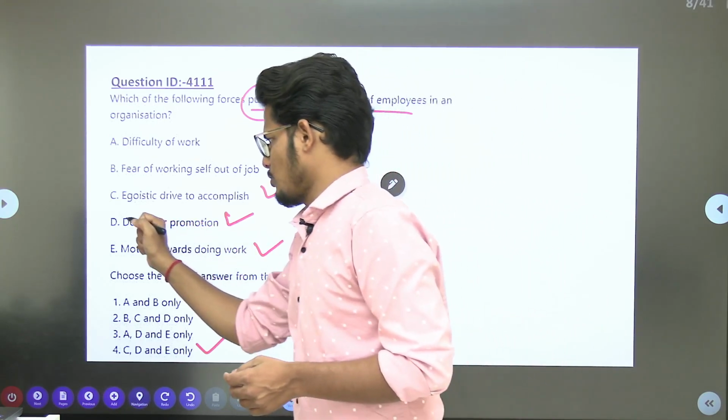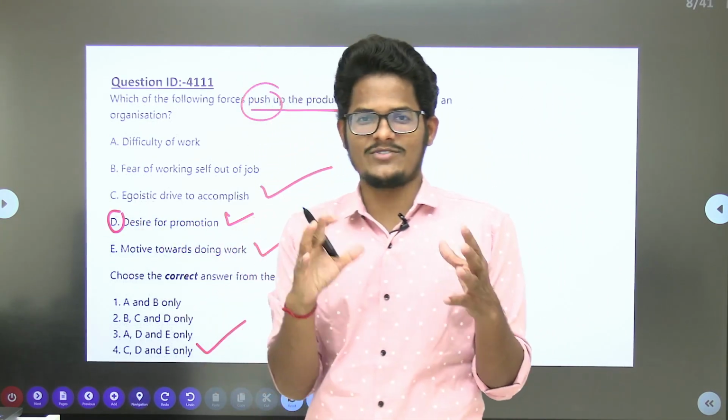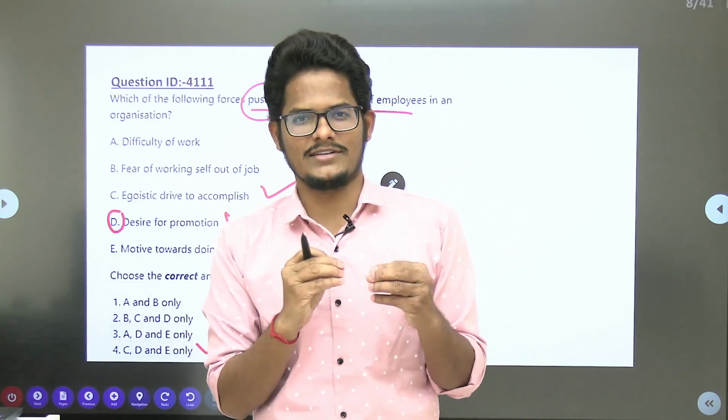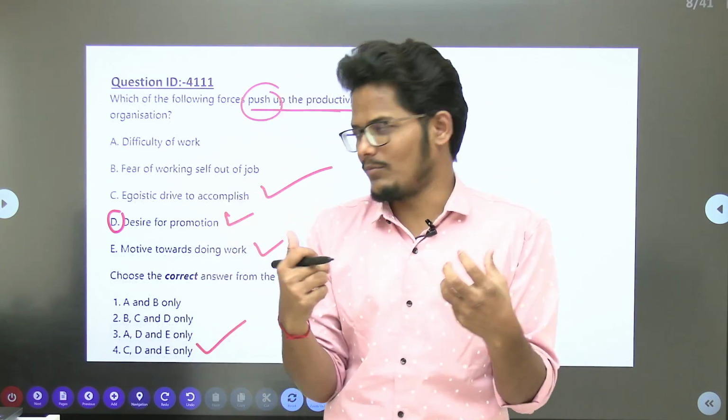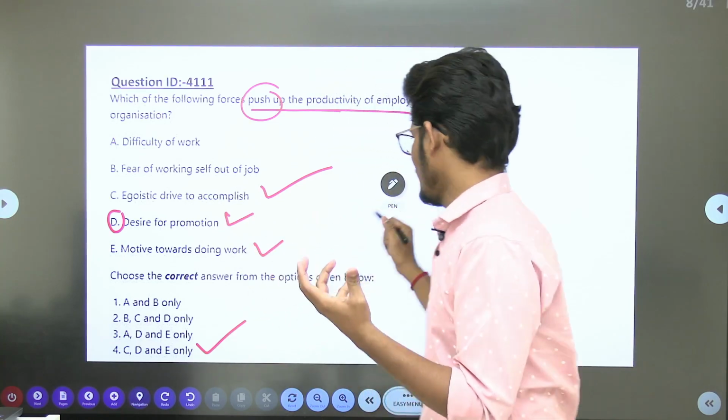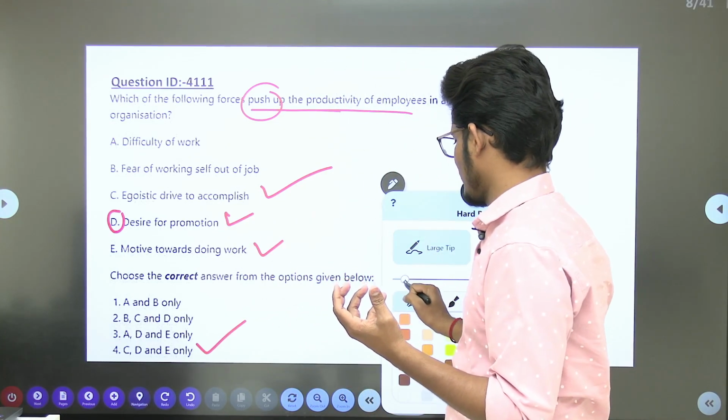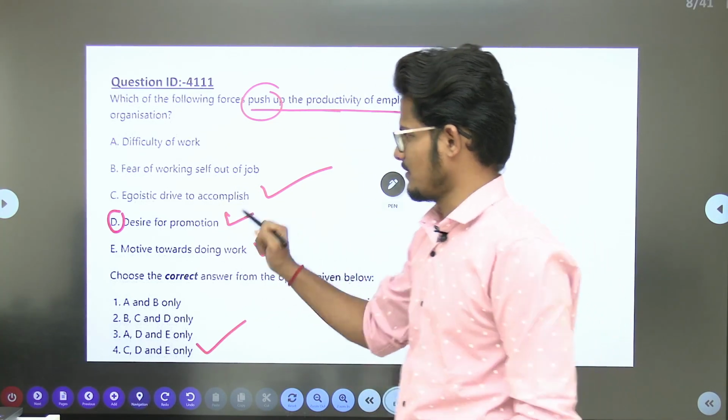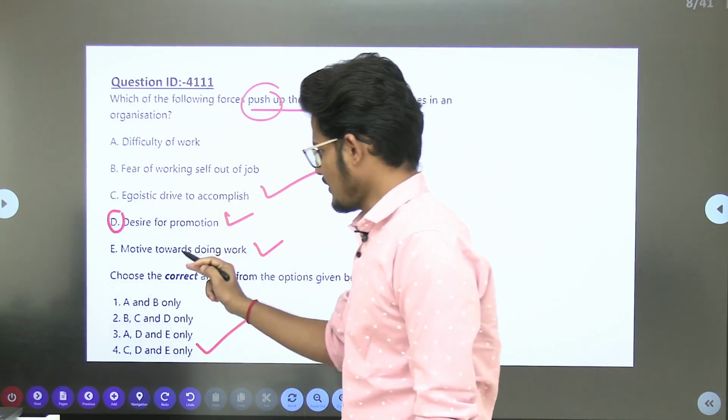And desire for promotion: I want a promotion. That is why I want to show in front of my manager that I am working more and more. So we will try to the maximum to fulfill the work targets given by the organization, because only then will we get the promotion. Motive towards doing work.